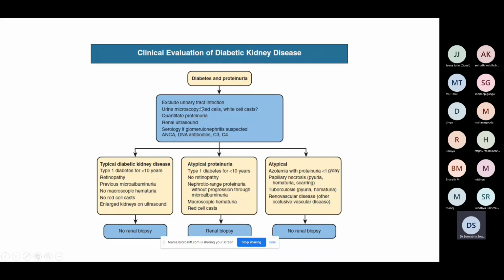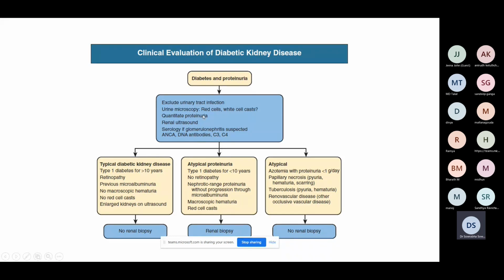Look at the renal size. If you are thinking of a rapid decline or active sediments and you are thinking of some other causes of RPGN, such as ANCA or C3, C4, then those investigations might be required.